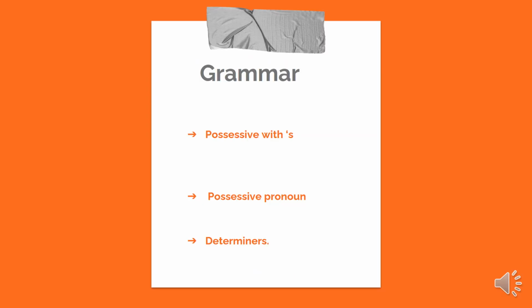So now we're going to study a little bit about grammar. In the grammar part, we have possessive with apostrophe S, apostrophe and the letter S. We have possessive pronouns and we have determiners.